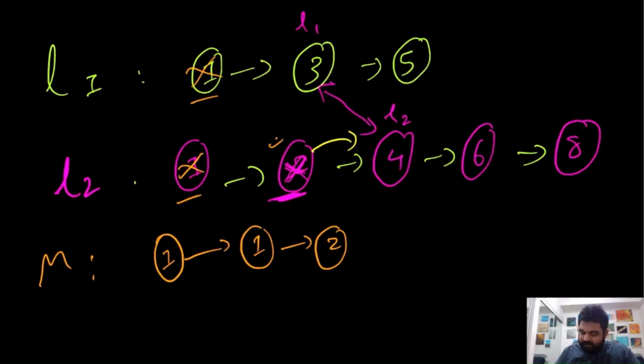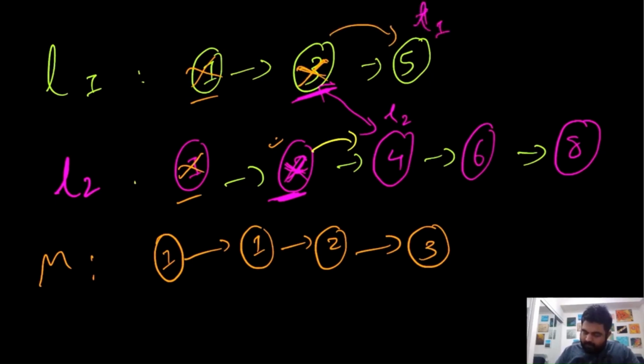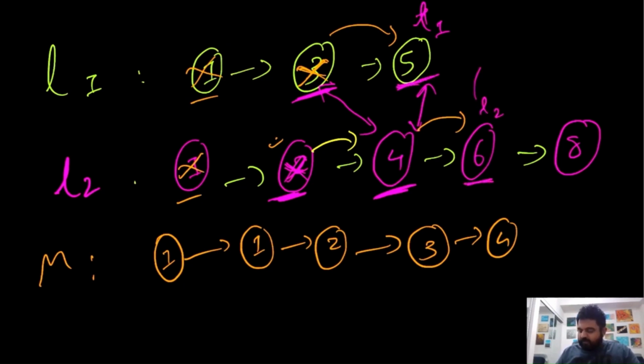In this case we find that the value at list 1 is actually smaller, so we'll add it to our solution, and again we are done with this one now. So we'll update the L1 pointer. L1 would fall over here, and now again we will compare both of these values. In this case we find that this value is actually smaller, so we'll add one more node to our merged list, 4, and again update the value of list 2. So list 2 actually goes over here, and this is done. Now we compare this value with this value. Over here we would find that this 5 is actually smaller, so now we will have to add the value 5 over here.